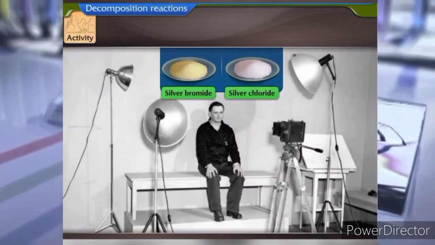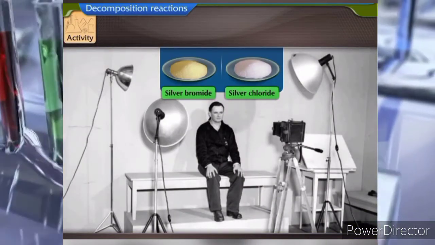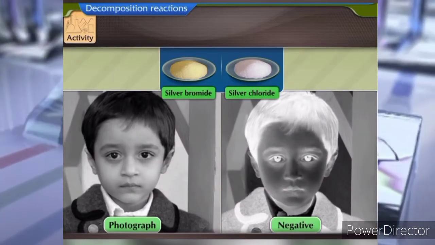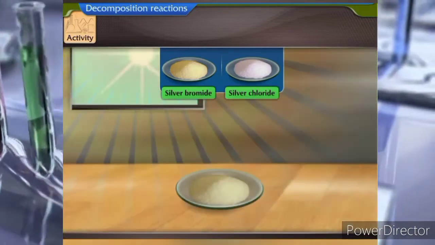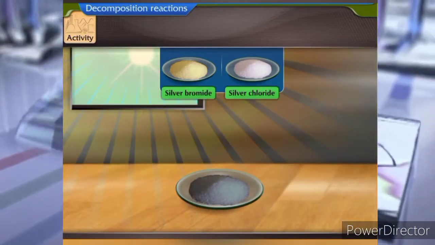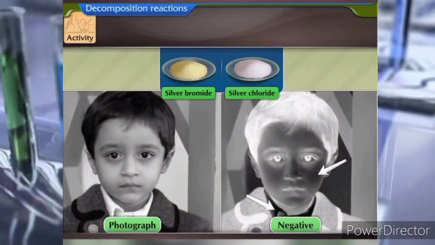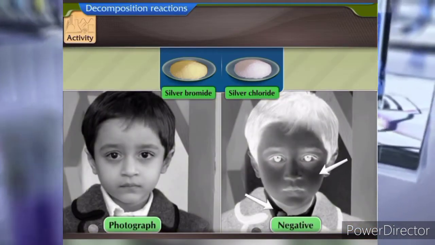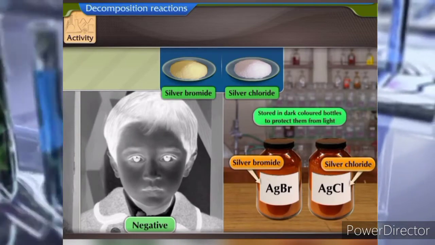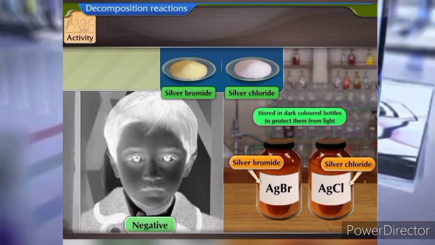Silver bromide and silver chloride are used in photography during the process of developing of photograph negatives. This is because silver salts, when exposed to light, turn to metallic silver, which block light and appear as the black part of the film negative. In laboratories, these compounds are stored in dark-colored bottles to protect them from light.